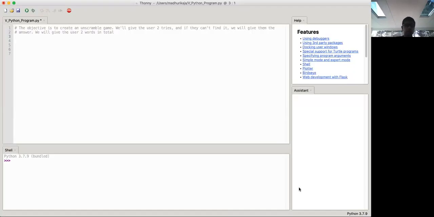Okay, let me just share my screen and we'll see the objective. So it says that the objective is to create an unscramble game. We'll give the user 2 tries, and if they can't find it, we will give them the answer. We'll give the user 2 words in total. So first, let's just print unscramble game and then how many tries they have.